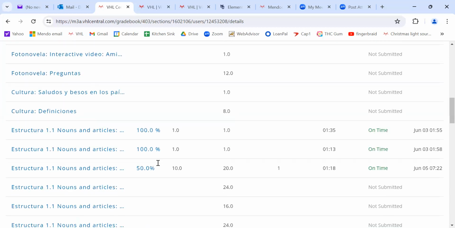Just look at them. But I'm going to go down here to Estructura 1. Oh, I love this. I love this. But that doesn't look so good. 50%. That's not very good. Now, you already know why I didn't get a very good grade on this. I did it on purpose.